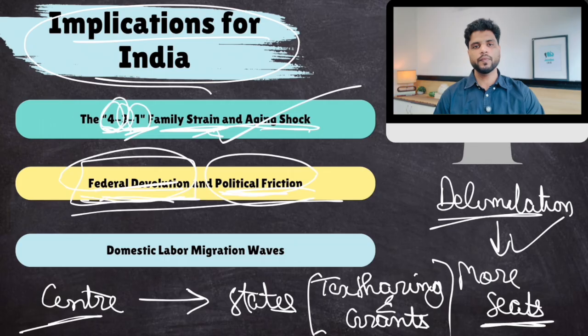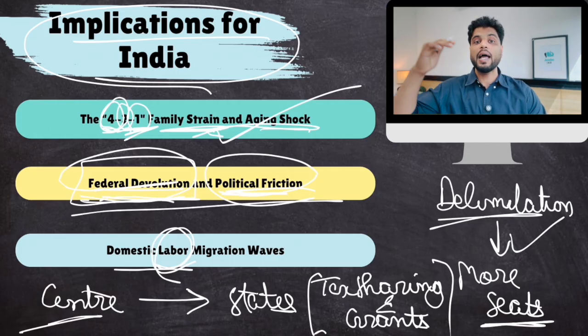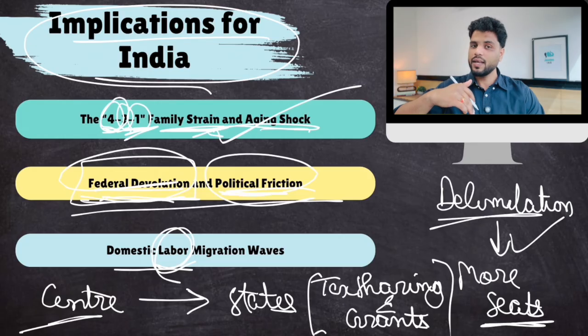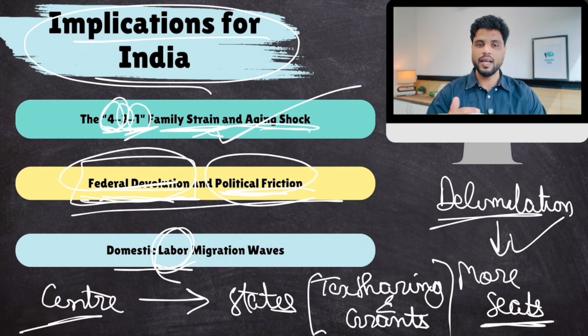This is a problem. Plus, because these southern and western states have lower population, they would be short of labor. Now, this labor shortage would be compensated for by labor coming from these high population states. Now, this creates its own set of challenges. Already we have seen that there is societal friction in Maharashtra and discrimination against Bihari laborers.